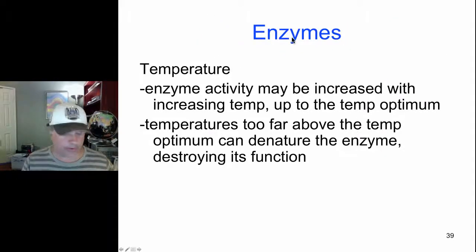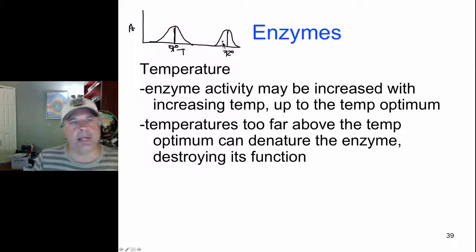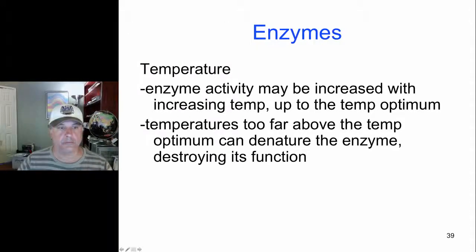Now, one more thing I want to point out is that different enzymes have different temperature optima. If this is activity and this is temperature, we might have one of your normal enzymes that functions optimally at 37 degrees centigrade. But if you were to take an enzyme from a bacterium that lives in a hot spring, let's say in Yellowstone Park, it might have a temperature optimum of 72 degrees centigrade. So depending on the structure of an enzyme or protein, its optimum may be quite different depending on what environment the organism that holds that enzyme has evolved in.